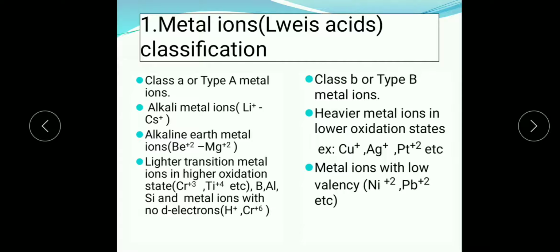Here we can clearly see metal ions are classified into two types, type A and type B, and which metal ions are included in type A and type B is clearly shown in this picture.